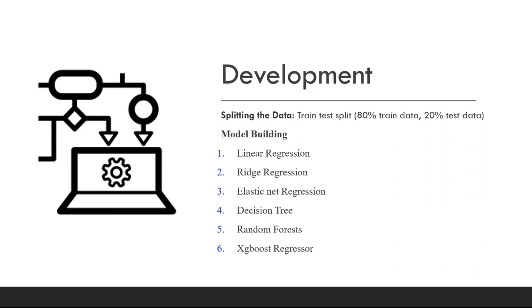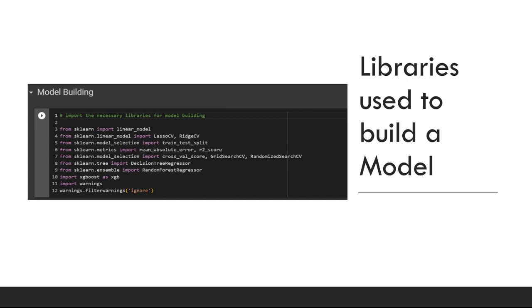Next, moving forward with building the models. We have used linear regression, lasso regression, elastic net regression, decision trees, random forests, and XGBoost regressors in order to build the models. These are the libraries which we can see here being used. Let me walk you through what each means in one-liners. Linear regression is an approach of modeling the relationship between a dependent variable and one or more independent variables. Lasso regression performs L1 regularization, which can lead to feature selection.